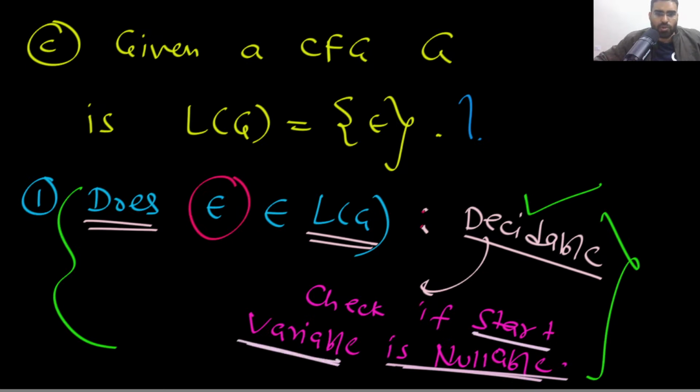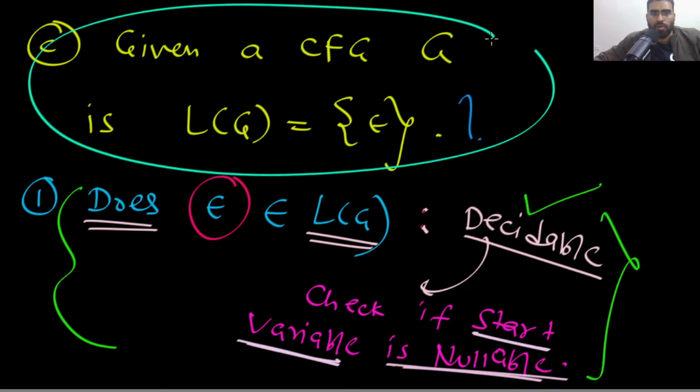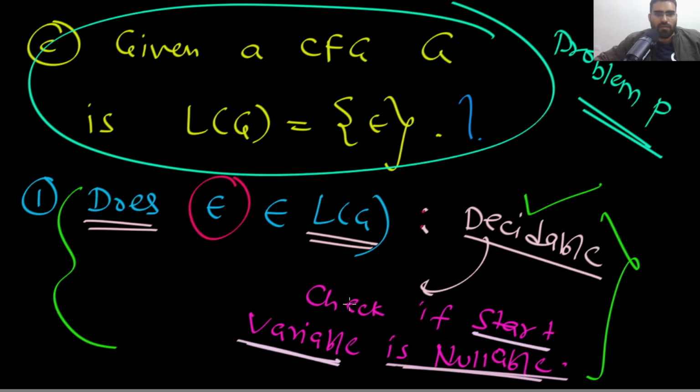After that, what you need to do? A simple question I am asking: for this problem P, is this enough? This is your actual problem P. Is this enough? This is not enough, because we have only checked that the empty string belongs to the language, but we need to make sure that nothing else is accepted.